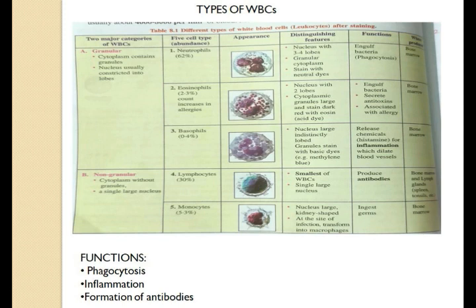Formation of antibodies. White blood cells such as lymphocytes help in the formation of antibodies. Antibodies are proteinaceous chemical substances which act against antigens. With reference to this, let us discuss how vaccination works. Vaccines, which we all know, are weakened germs.